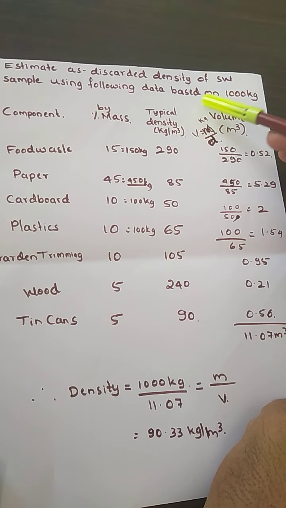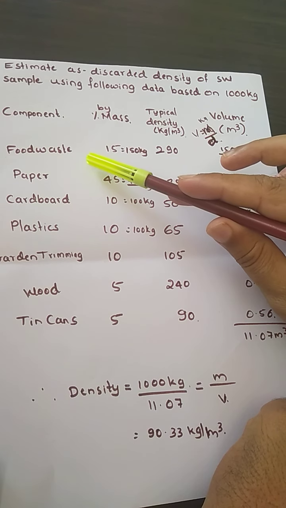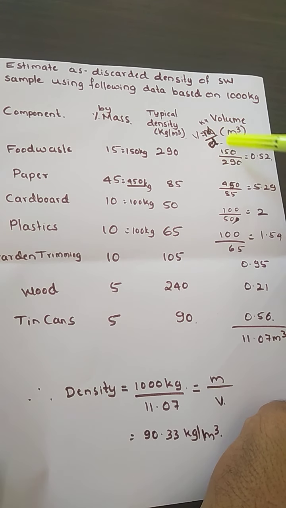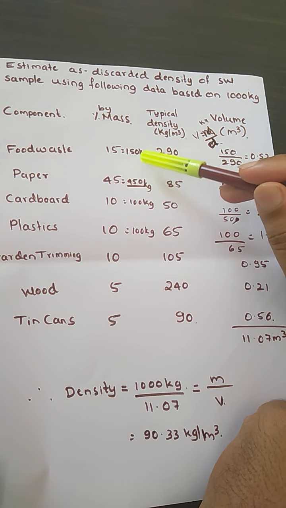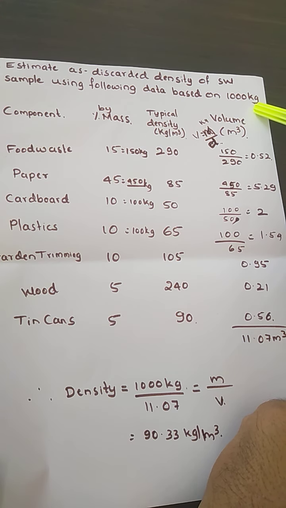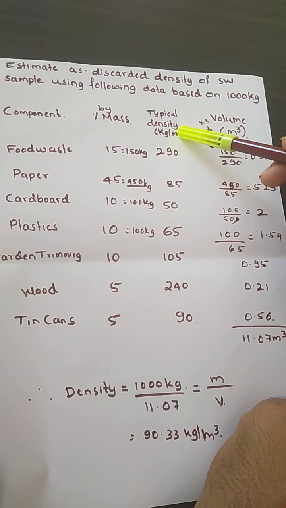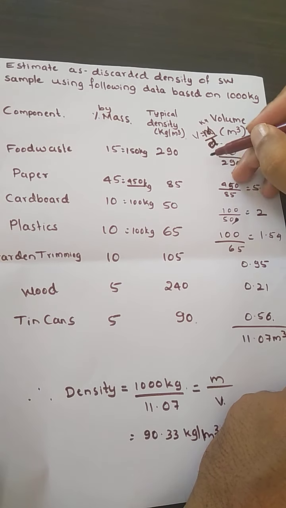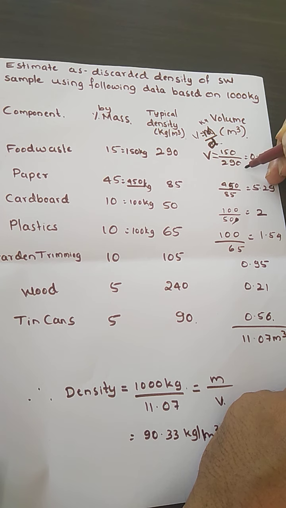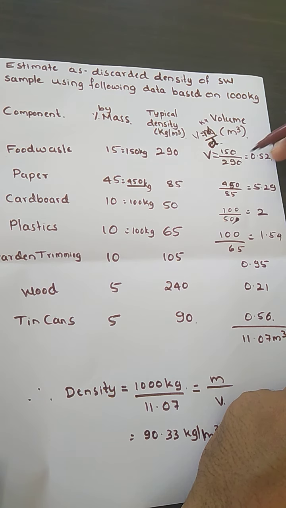Okay, so in order to determine how much volume the food waste is going to have, we have found out the mass by density. How much mass is the food waste going to have? We have calculated that 15% of 1000 kg is 150 kg. So volume is equal to mass by density. Mass is 150 kg for food, and density is 290. So we have got the volume as 0.52.